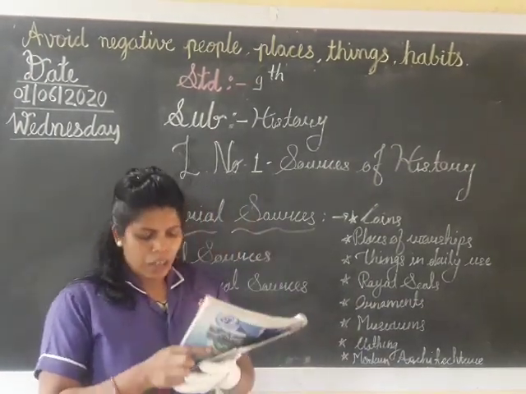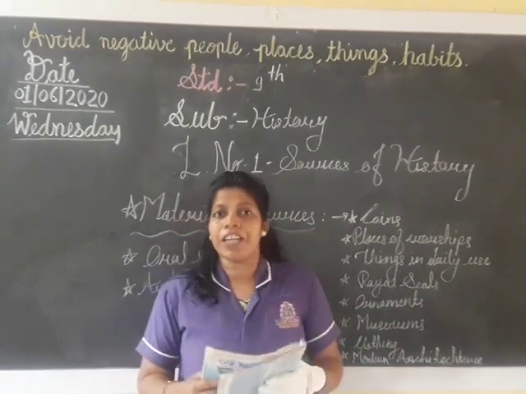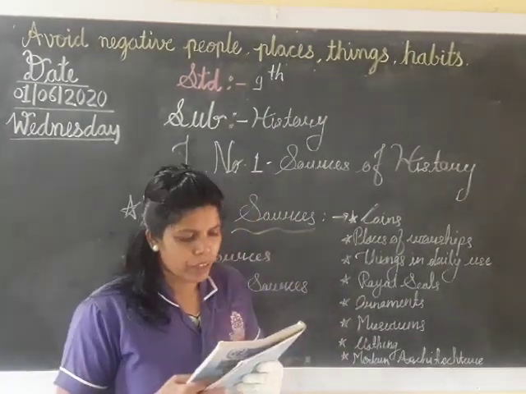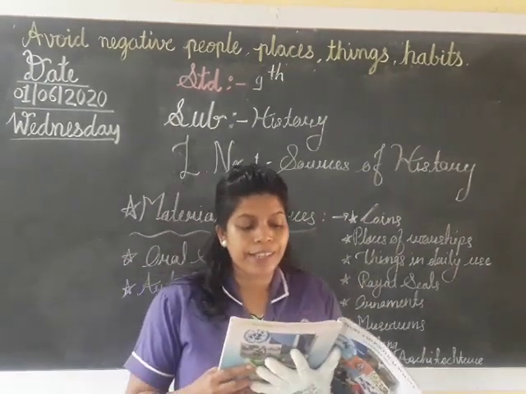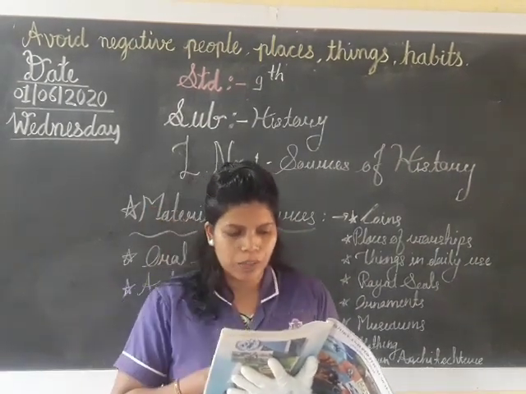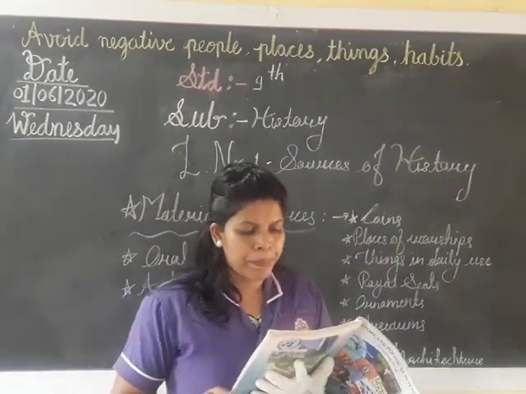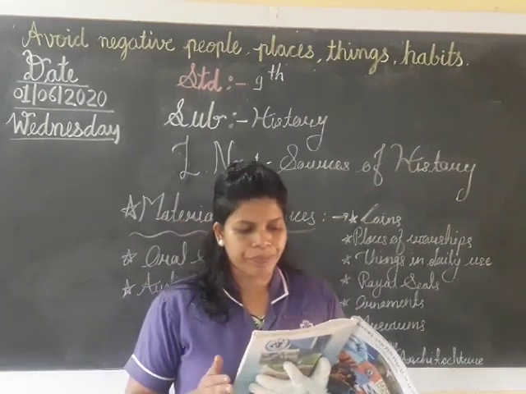So now on page number 3 we are going to see material sources, that is coins. We can also understand history with the help of coins and changes in the printing of currency notes. Reserve Bank of India prints the notes. It has its headquarters in Mumbai.